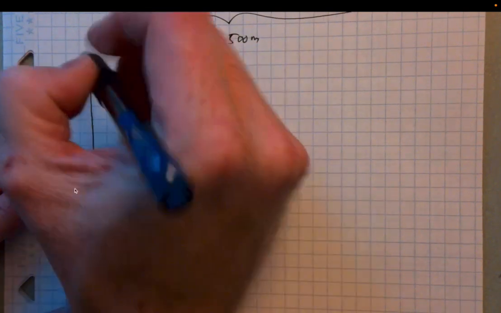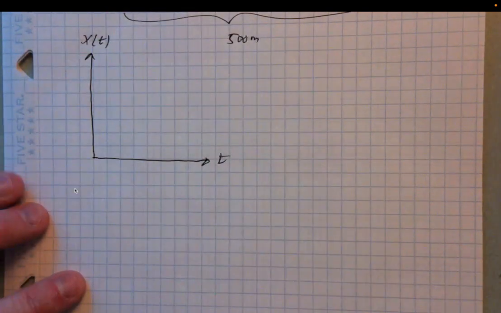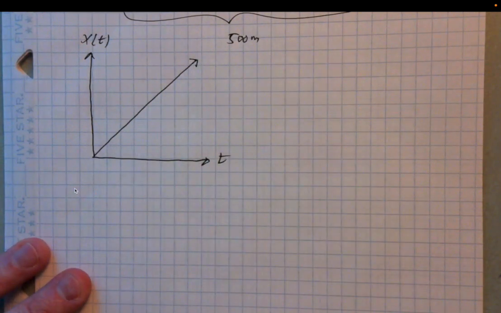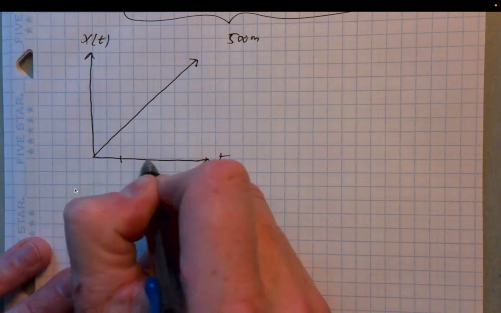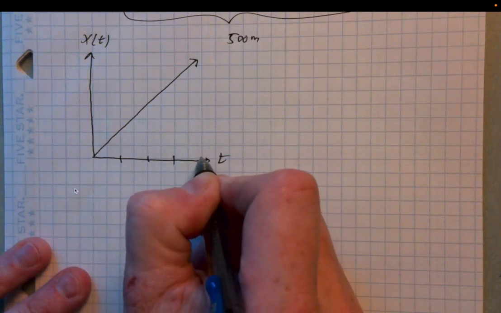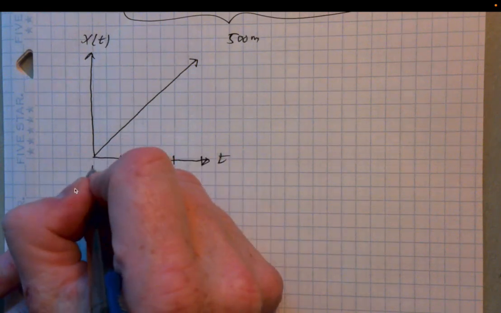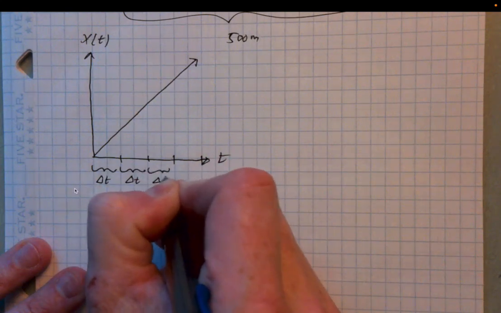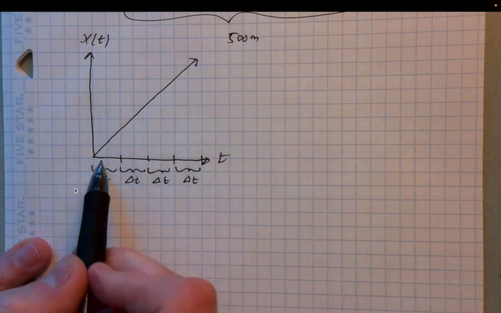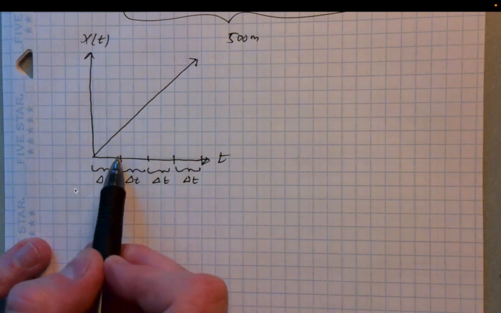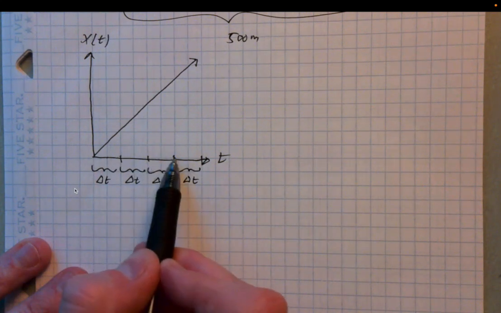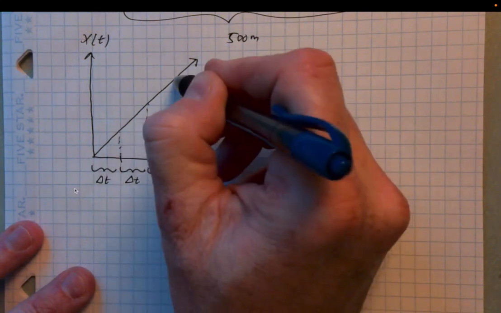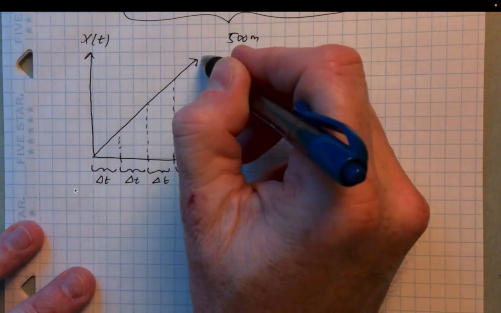So let's say we've got our time axis and our position axis, and some position function. I'm just going to draw it like this, a straight line. What we want to do is consider equal allocations of time here. This will be our delta t. Notice these are equally spaced, so it's the same interval of time repeatedly. You can think of every hash as 2 seconds: a 2 second interval, then another 2 second interval, and another, and another. These are driving this graph.